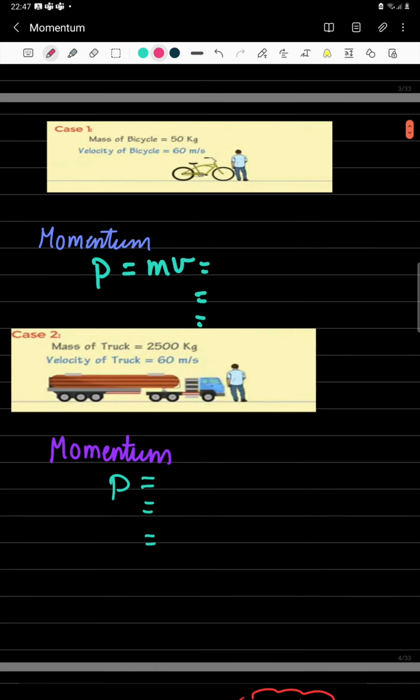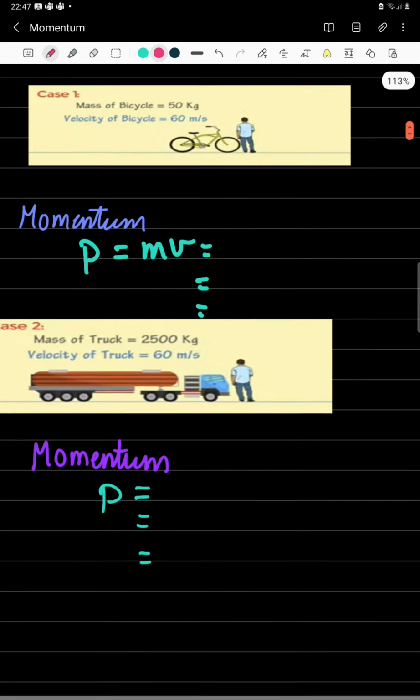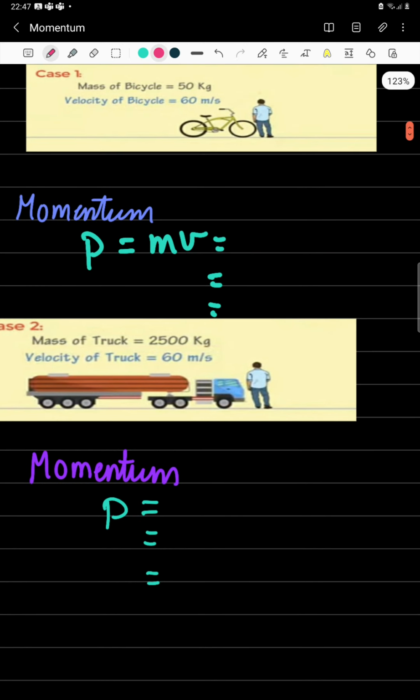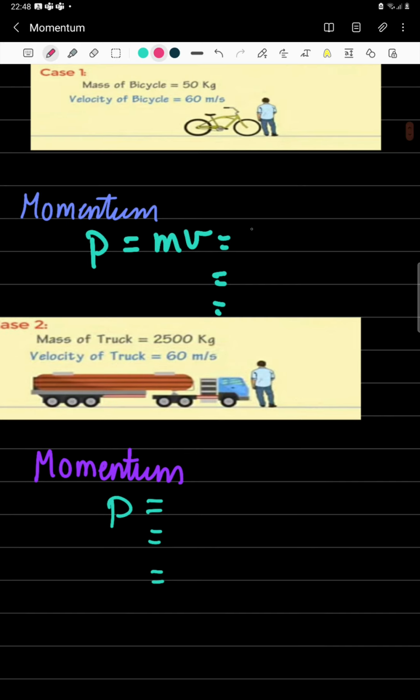Similar thing here. If we want to calculate the momentum of this bicycle having mass 50 kilograms and moving with velocity 60 meters per second, it will be 50 kilograms multiplied by 60 meters per second. This is equivalent to 3,000 kilogram meters per second or 3,000 Newton second.